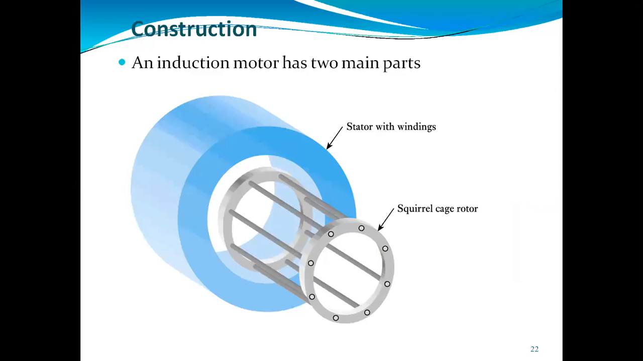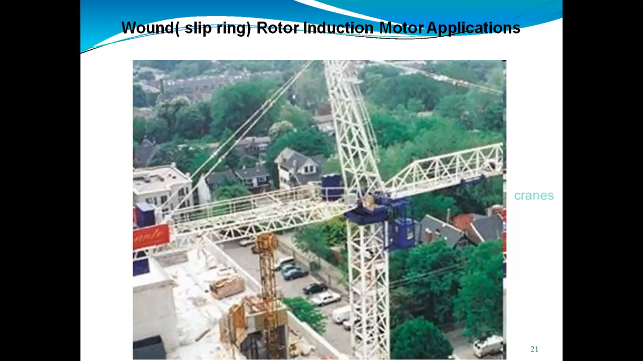If you see the construction of the induction motor, it will consist of two parts. These are nothing but the rotor and the stator. The outer, you see the blue, we are saying this is the stator, and inside this is the armature winding, that will be the rotor. So here we have seen one type, that is the slip ring induction motor, or we can say wound rotor induction motor.